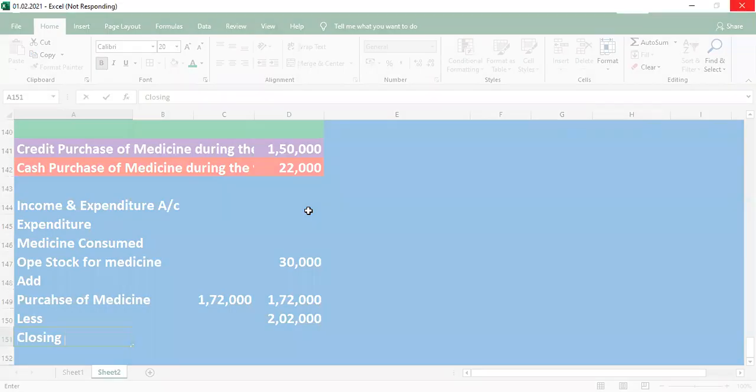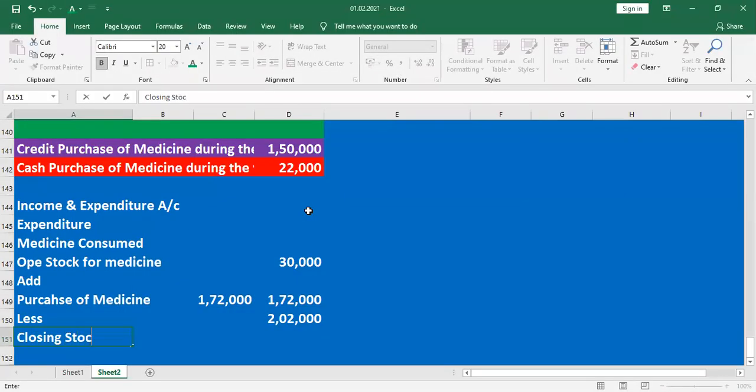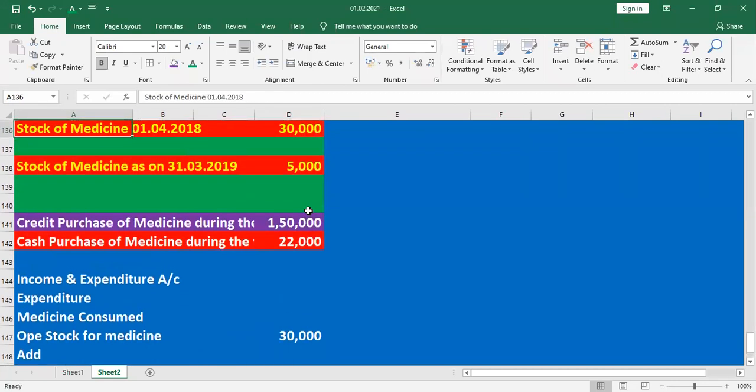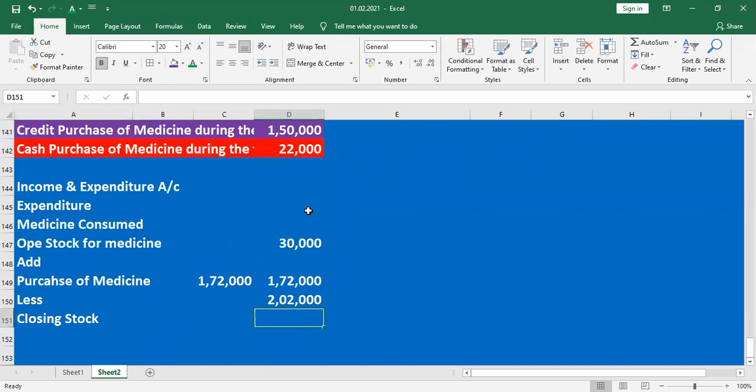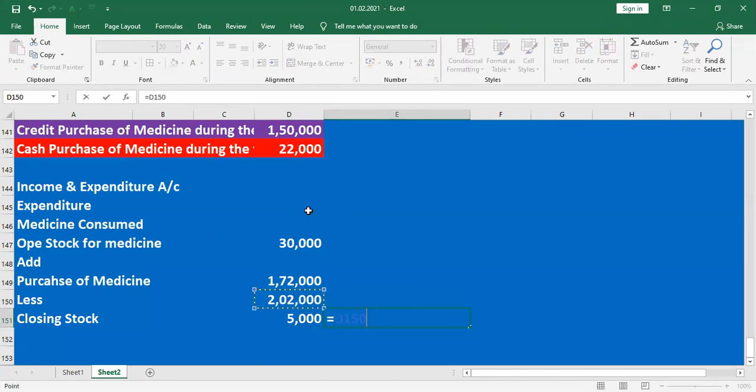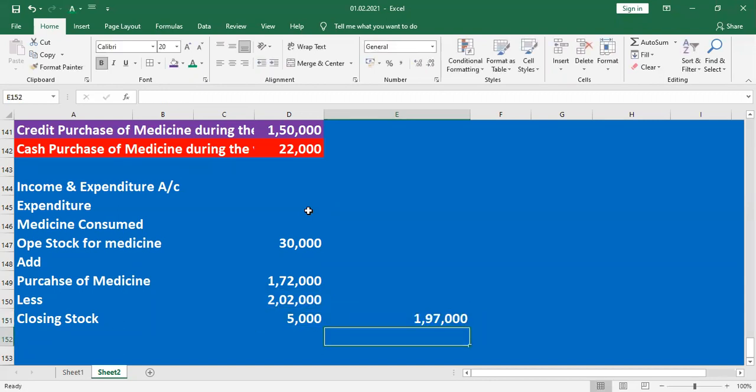The format is opening stock 30,000, add purchase, both cash and credit purchase, less closing stock 5,000. In the outer column, 2,02,000 minus 5,000 is 1,97,000.